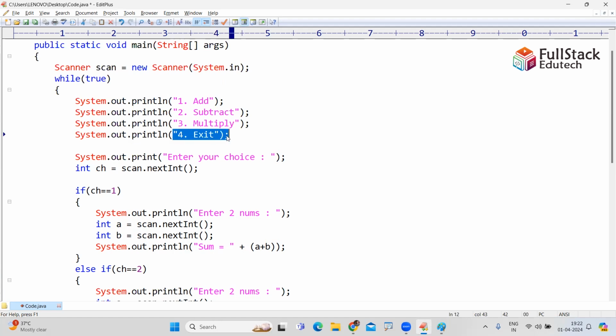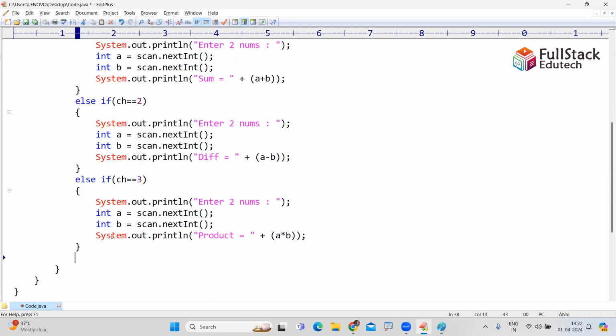Suppose if they enter 4, 4 is for exit. Else if the choice is equals to 4, exit means what? Just break the loop. But before breaking the loop, just give one message: exit or end of the program. End of the program, just break it.